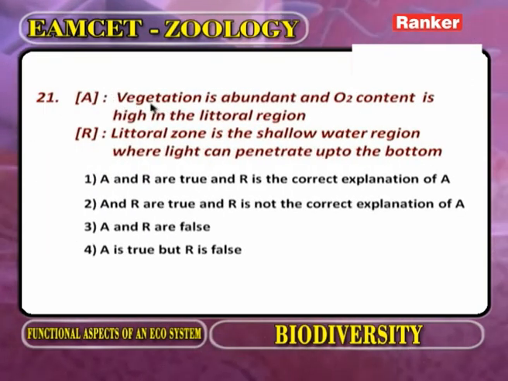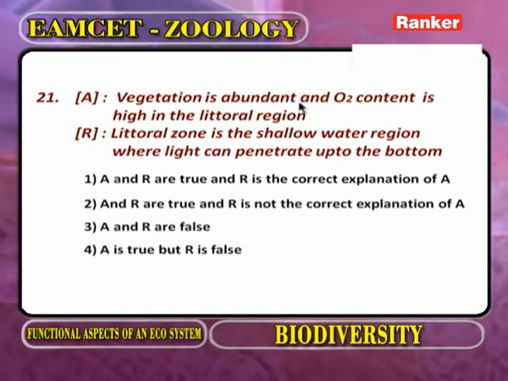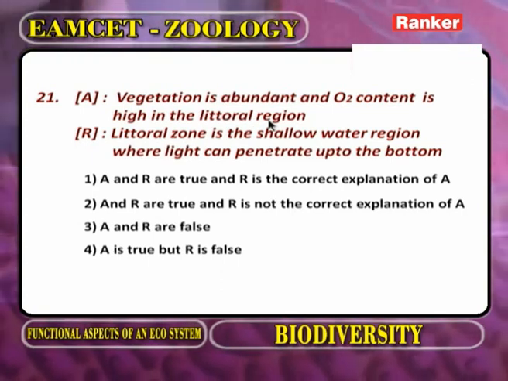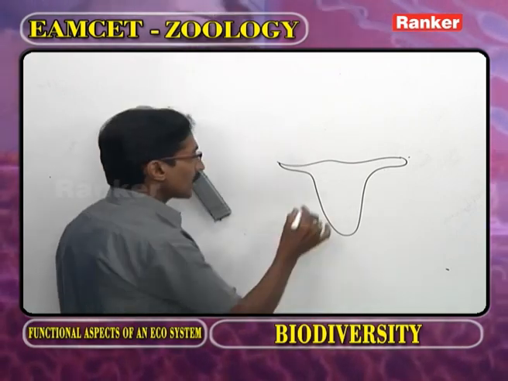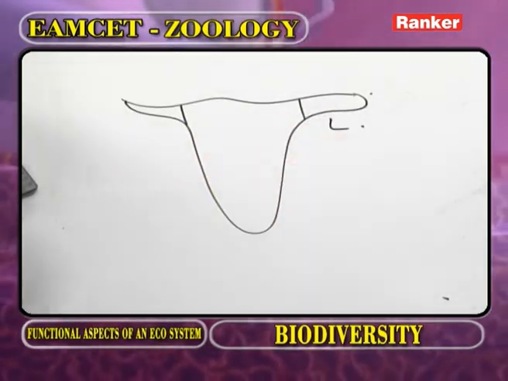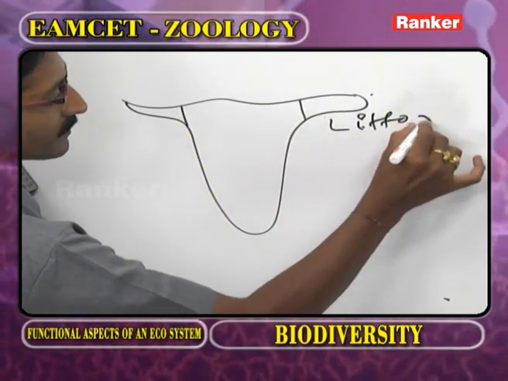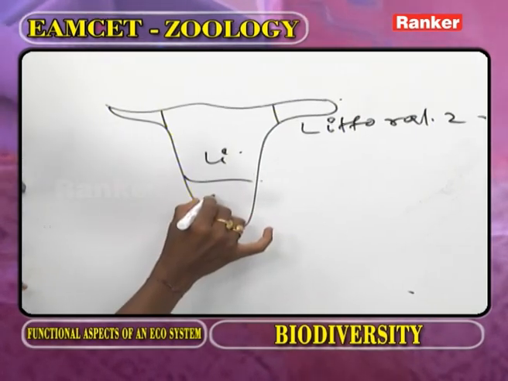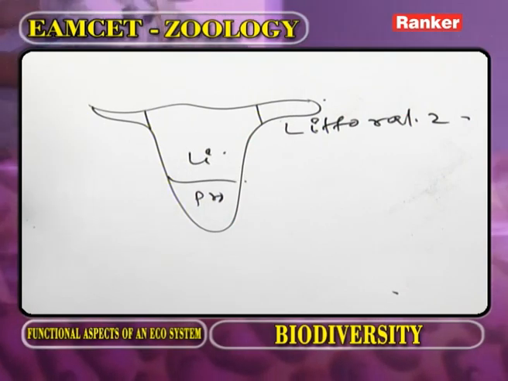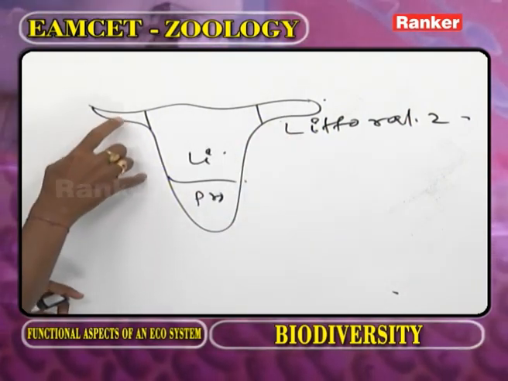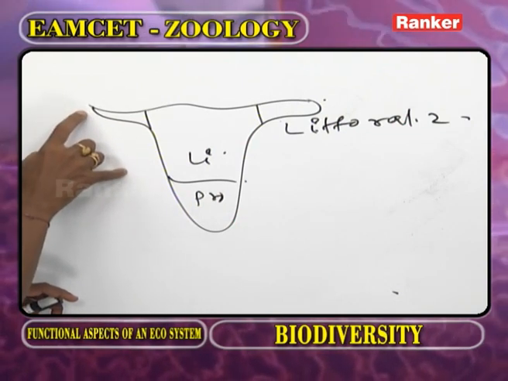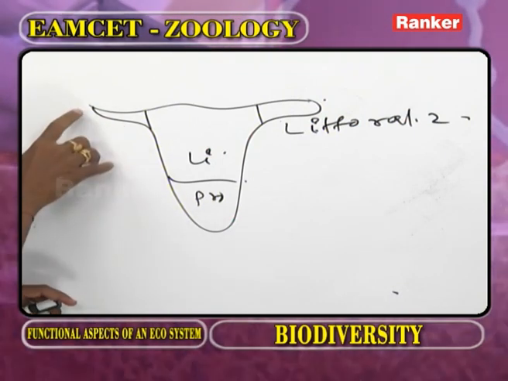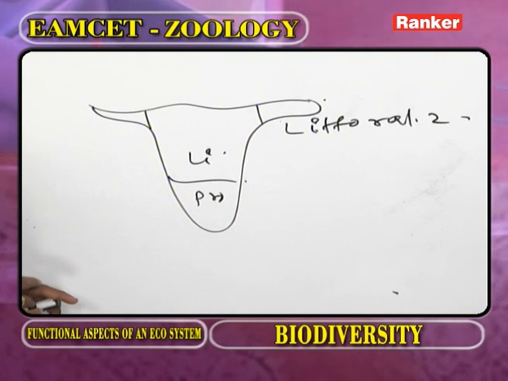Assertion: vegetation is abundant and oxygen content is high in the littoral zone. Now as we observe a deep freshwater lake, this one we call the littoral zone, and this one we call the limnetic zone, and this one we call the profundal. Now as we observe the littoral zone, you have to identify it in the diagram. The littoral zone is very close to shore. The littoral zone is shallow. The littoral zone bottom is covered by soil.